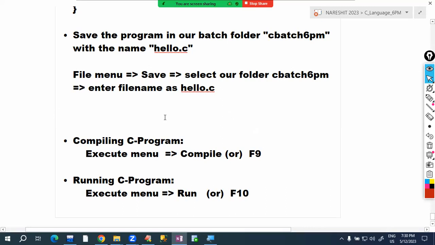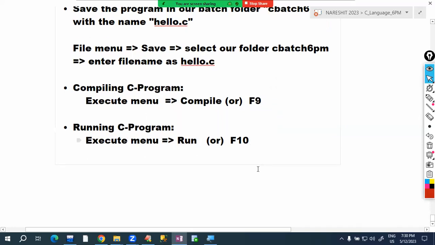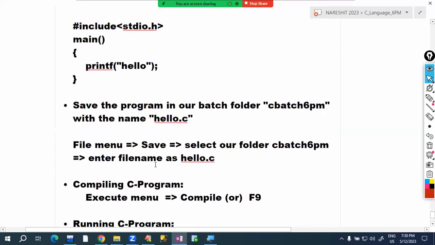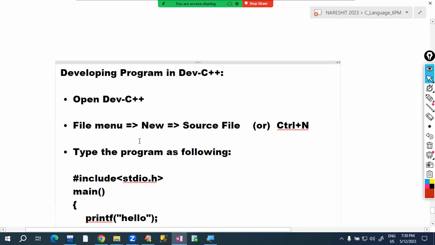In the Execute menu, the Compile option is there. It compiles and creates the .exe file. And the Run option is there. It runs the program and displays the output. That's it. This is the way of developing a C program, compiling and running it.